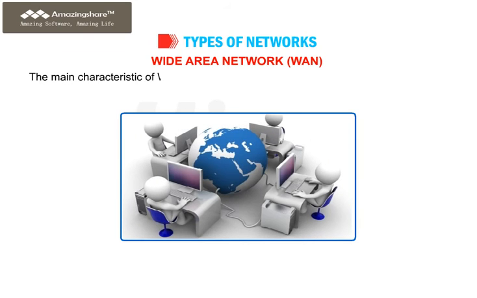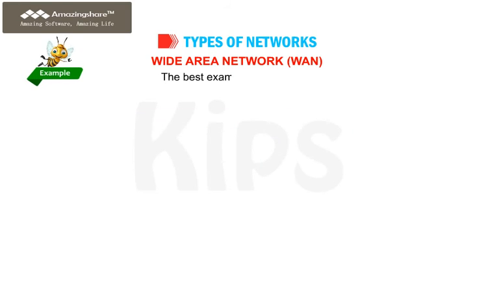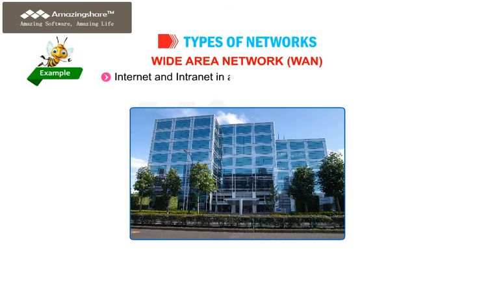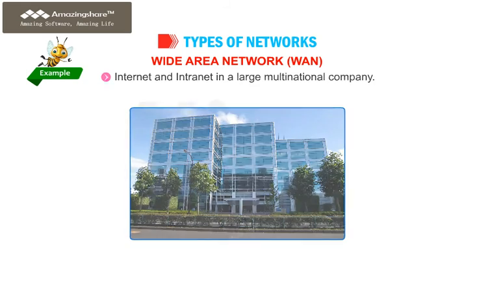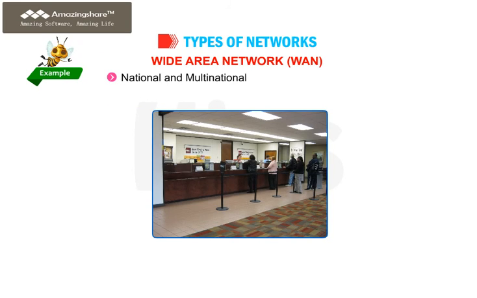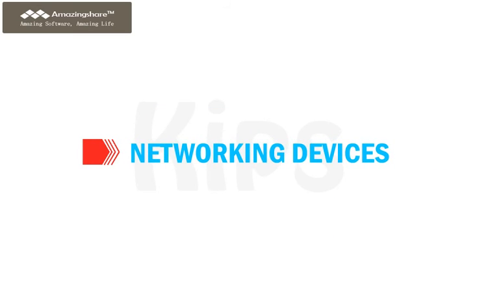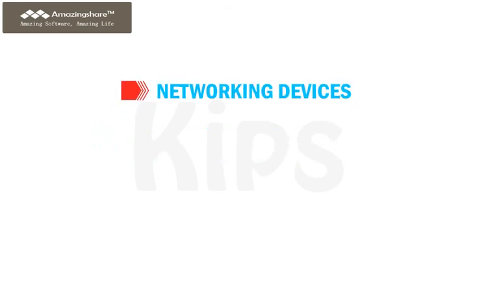The main characteristic of WAN is that it requires a public telecommunication media to transfer data. The best examples of WAN are Internet and intranet in a large multinational company, ATM facility, national and multinational bank customer services. Now let us understand about the networking devices.